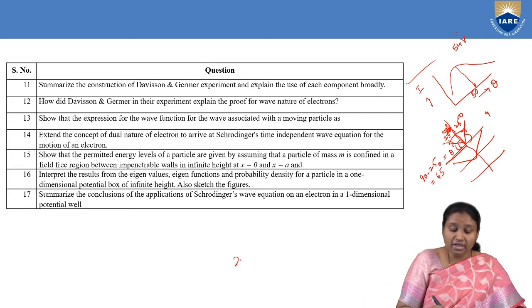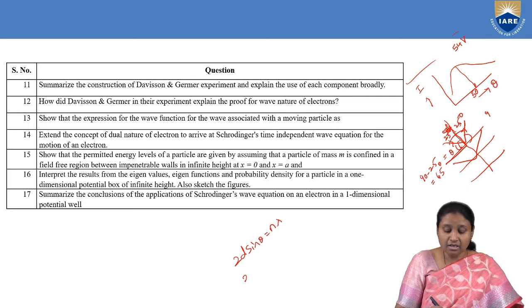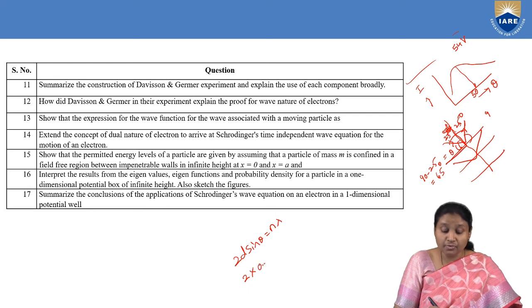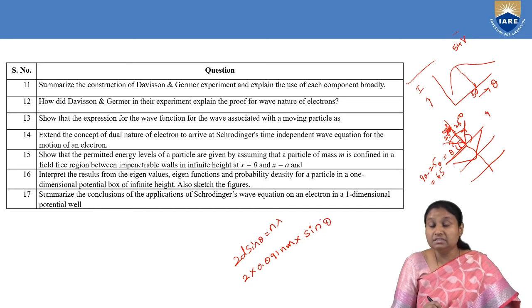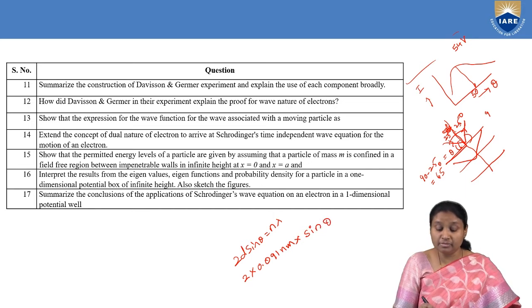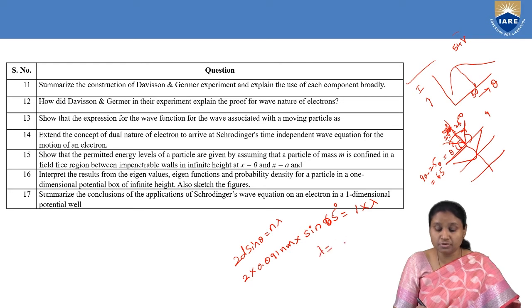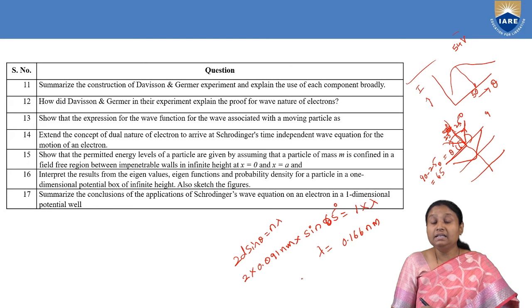So now he made use of Bragg's law, which is 2d sin theta equal to n lambda, and we know that the interplanar spacing for the nickel target is 0.091 nanometer. We got a theta, the angle made by either the incident beam or diffracted beam with the Bragg's plane, which is 65 degrees, and the maximum diffracted order is 1. So from this he calculated lambda, which came to be 0.166 nanometer.